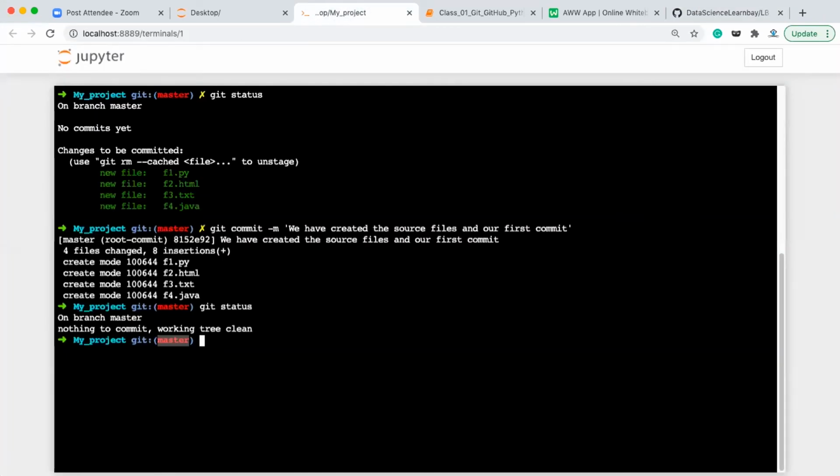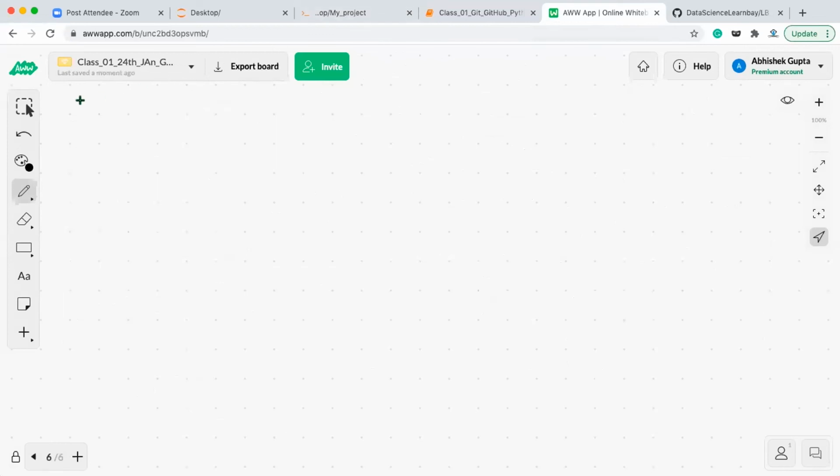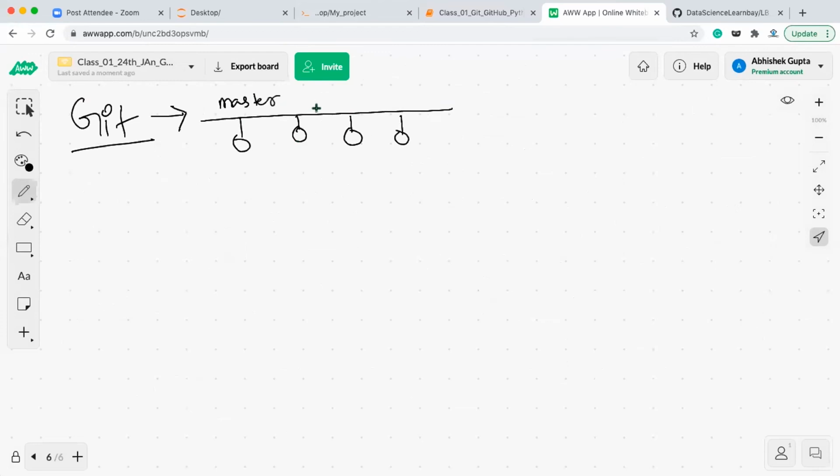Why main branches? See, this is the master branch. Why is it coming as master for everyone? I hope those who are using Git Bash, it is coming for everyone. In future, probably this master will be renamed as main in Git also. When you download Git, there is a branch in which you do all the commits. Whatever commit you do is done on the master branch. And then there is GitHub also. So in GitHub, what happens? They have renamed it as the main branch. This is the main branch where you do the commit.